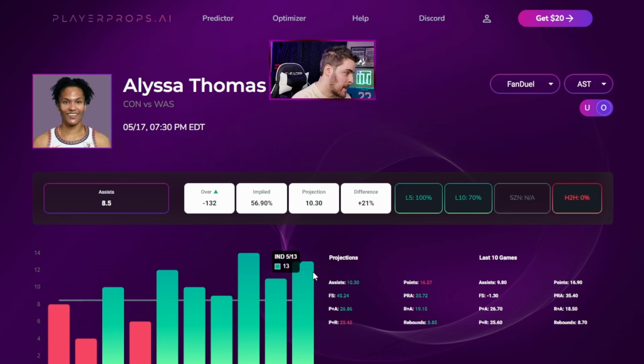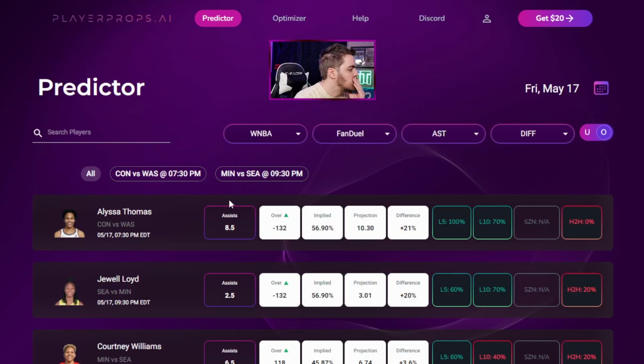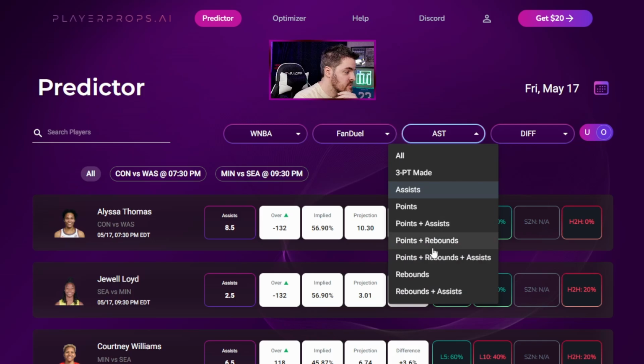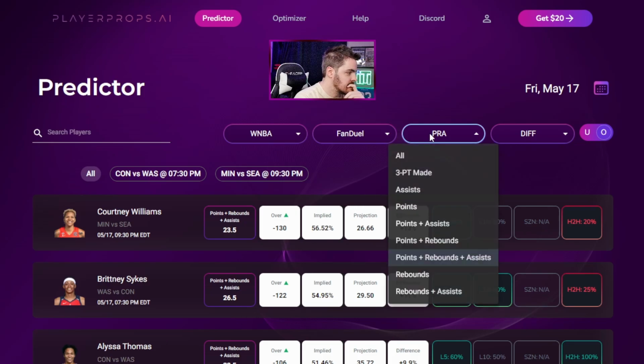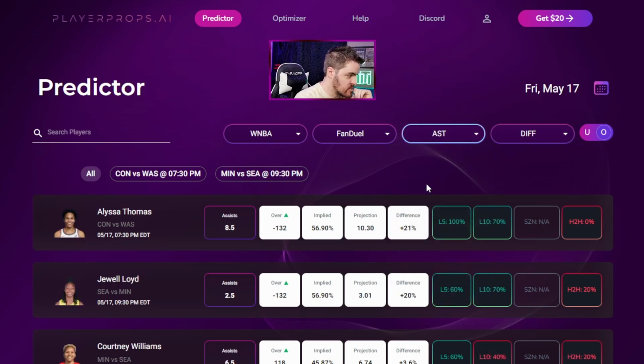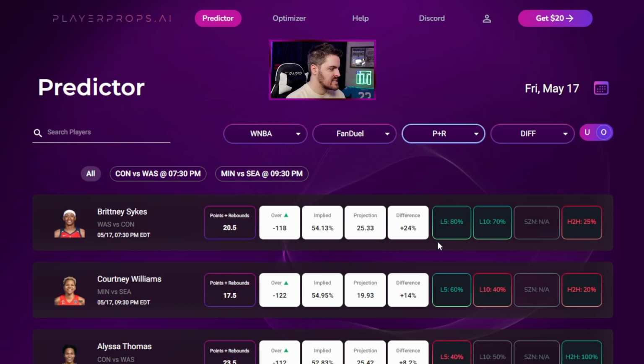And the sportsbooks, FanDuel, are definitely favoring it because they're giving it a 56.9% chance. Maybe we go with assists, because she was dropping dimes like crazy. Okay, those are the 2 plays: Alyssa Thomas over 8.5 assists, and Brittany Sykes over 20.5 points and rebounds.